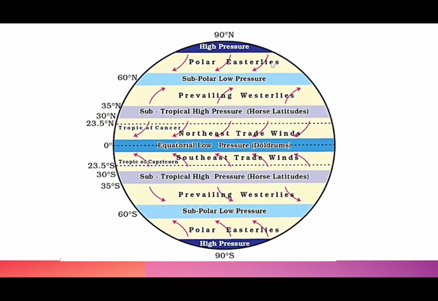All right, now this diagram is very, very important. If you understand this diagram, then I think you'll be able to understand all the three types of winds that we will be doing. Now, this area that I'm talking about is the equator, and this is the low pressure area.